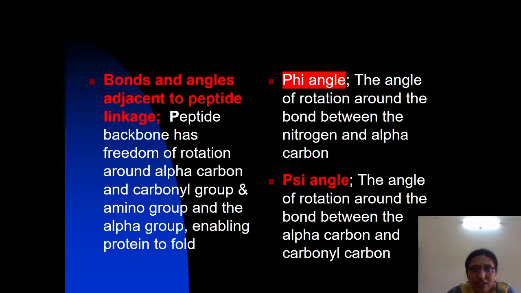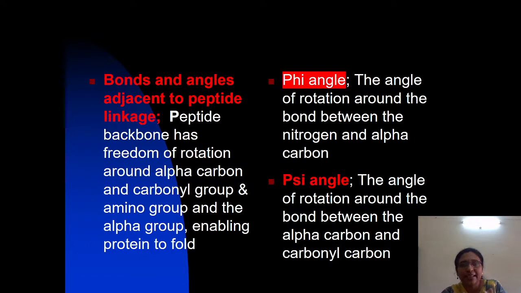I repeat, peptide bonds have no freedom of rotation, but there is flexibility in the bonds between the alpha carbon and the carbonyl group and between the amino group and the alpha carbon. This flexibility enables the protein to fold when it is organized into secondary structure. The rotation around these bonds is described by torsion angles, measured between -180 and 180 degrees.